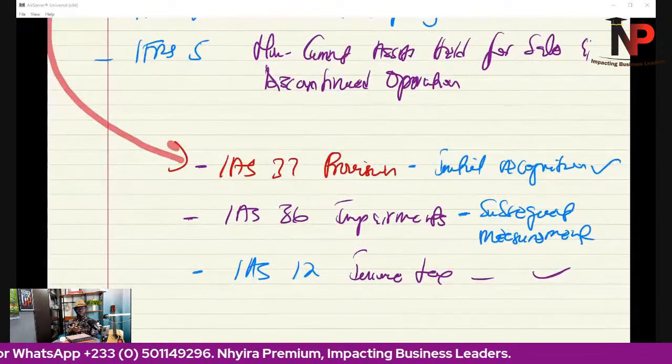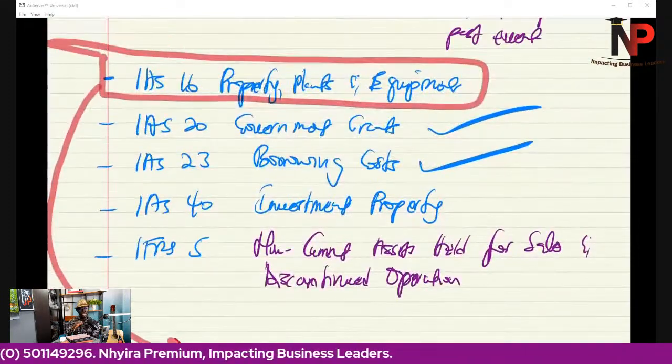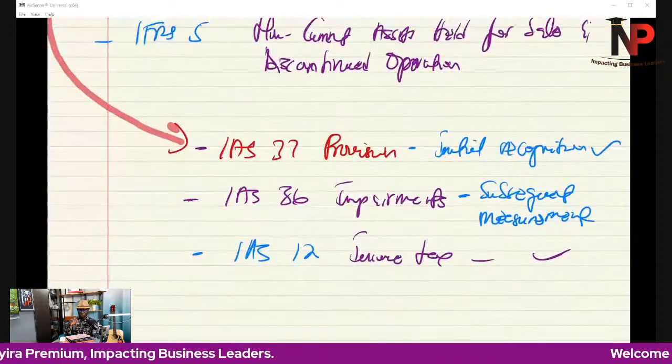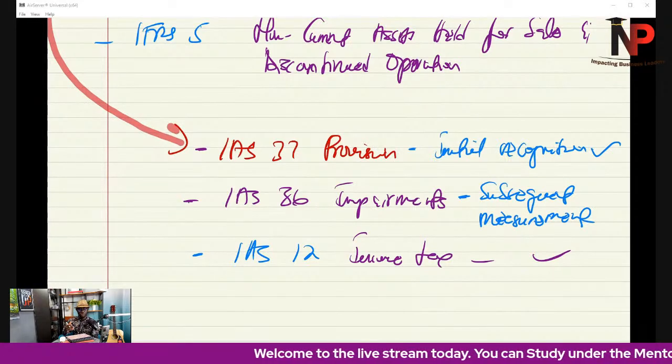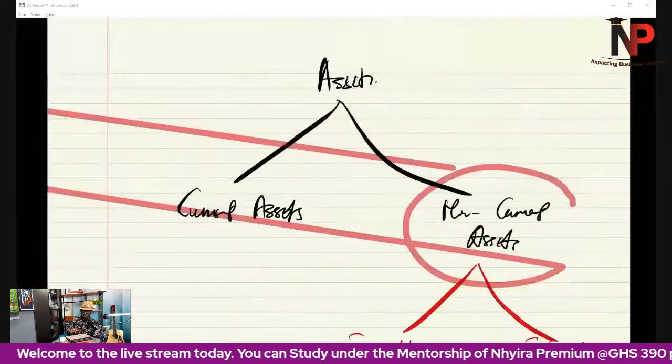Then I said, when you are dealing with the issue about IAS 16, you have to be mindful of IAS 37, because at the initial recognition, IAS 37 plays a key role in that regard, and you're going to see that here in a moment.